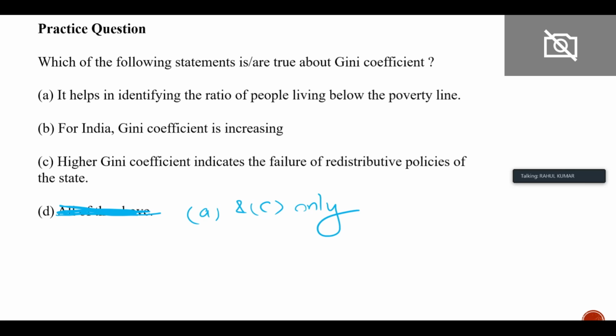A higher Gini coefficient indicates the failure of redistributive policies of the state. So option A, it helps in identifying the ratio of people below the poverty line. That is basically the head count ratio, right? Option B, for India, the Gini coefficient is increasing. No, this is decreasing. We just saw the report. And option C, a higher Gini coefficient indicates the failure of redistributive policy. Yes. So the answer is option C.